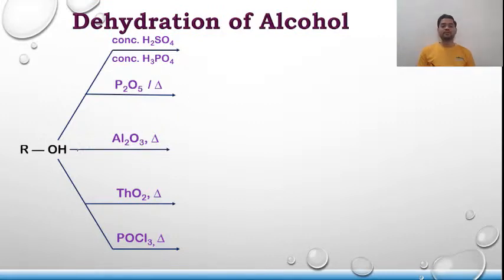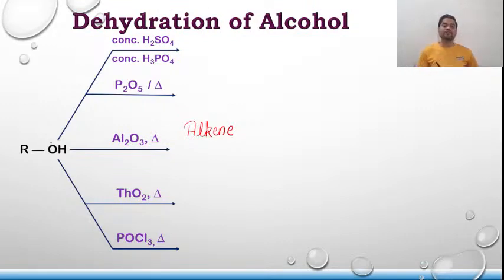Talking about the dehydration of alcohol, one thing you should remember is that whenever an alcohol is dehydrated, the product formed is an alkene. So the first thing to remember: dehydration of any alcohol will give you an alkene. Yes, there are some alcohols which on dehydration give ether as well, which we are going to discuss. Basically we will be discussing dehydration in two types: intermolecular and intramolecular dehydration.